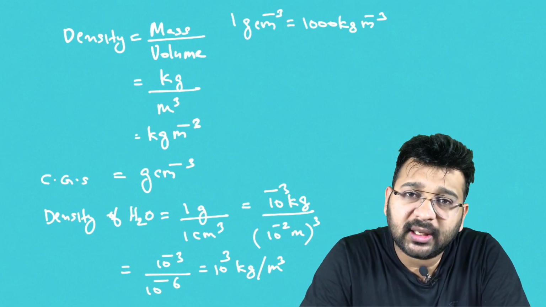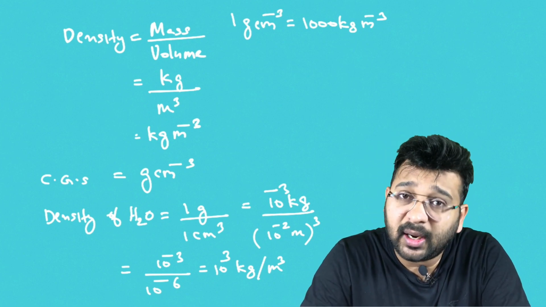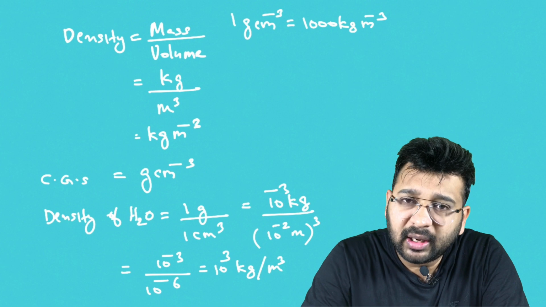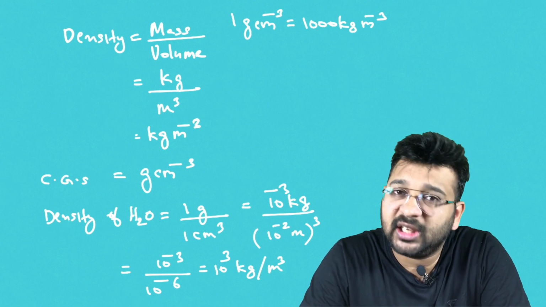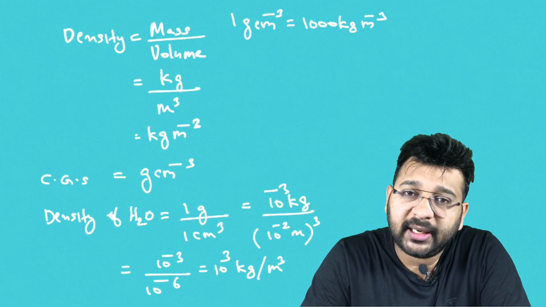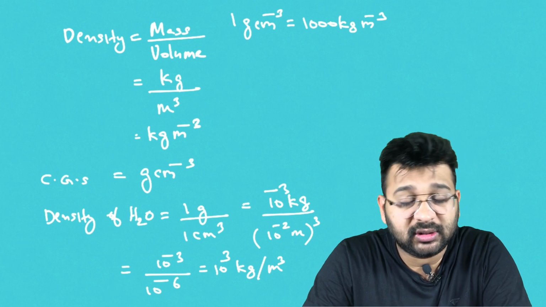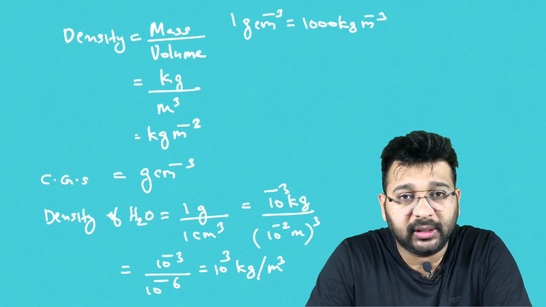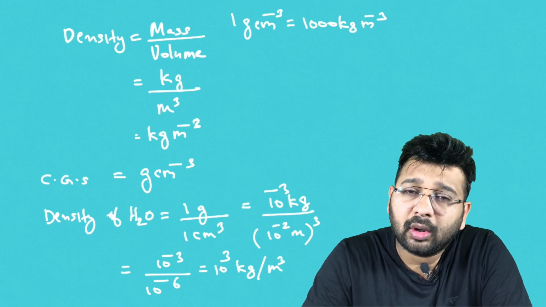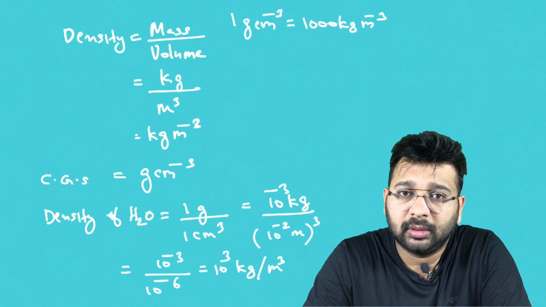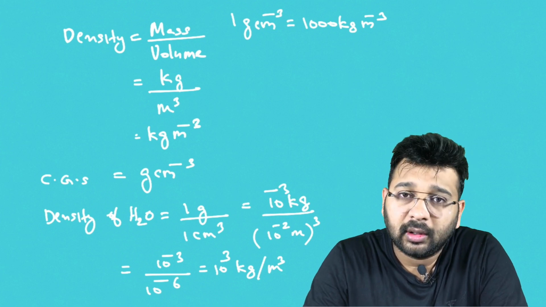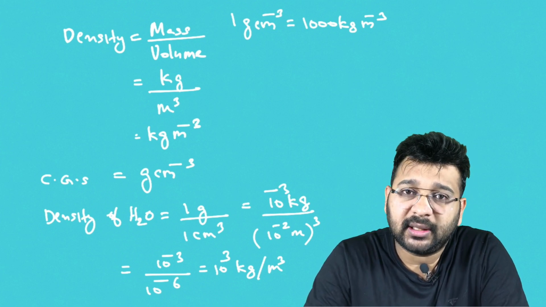So the density of water can be expressed as either 1 gram per centimeter cube or 1000 kilogram per meter cube. When you represent the density of water in CGS unit, the value is 1. When you express it in SI unit, the value is 1000. This is the most important thing that you have to learn. You should not get confused between 1 gram per centimeter cube and 1000 kilogram per meter cube. This is the basic concept that you have to learn.